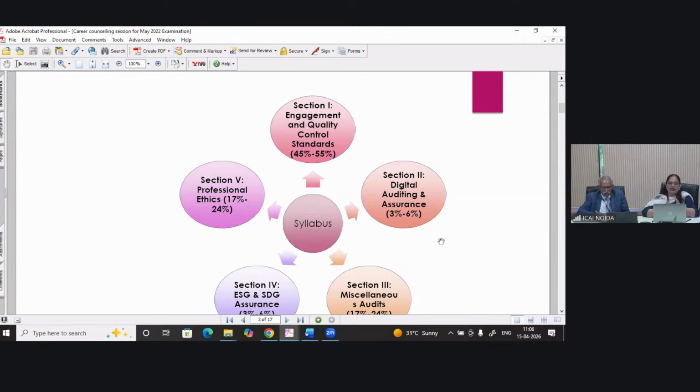In the next section, section 4, we have chapter 18, the ESG and SDG chapter. The weightage is again the same as for digital auditing and assurance, 3 to 6%, which means 4 marks to 6 marks. It can be one descriptive question, a combination of one descriptive question plus one MCQ, or 2 MCQs.